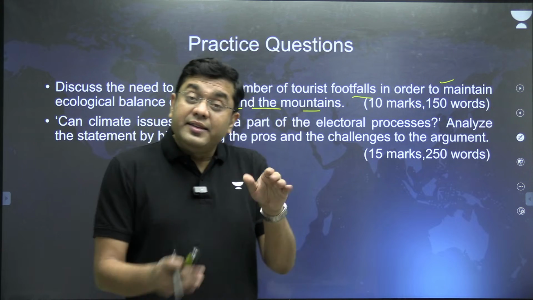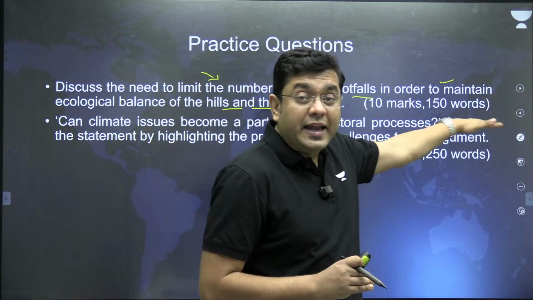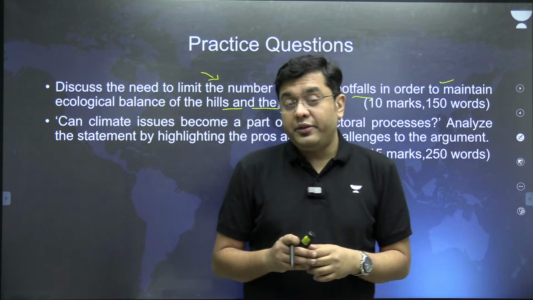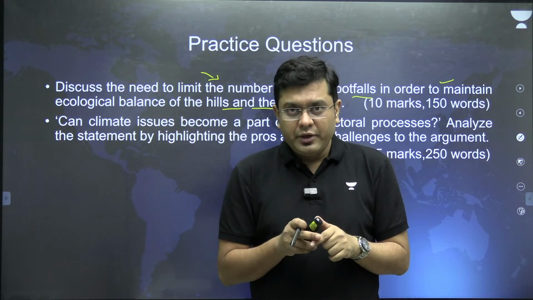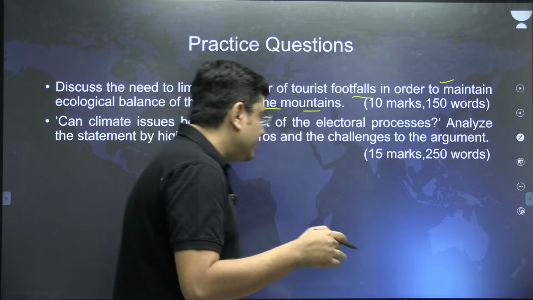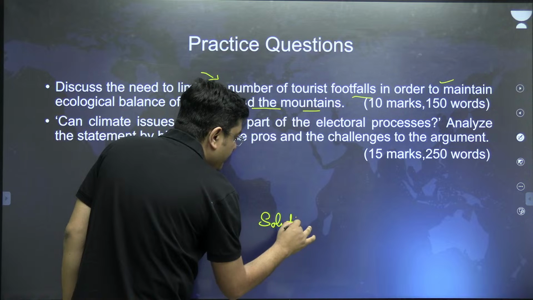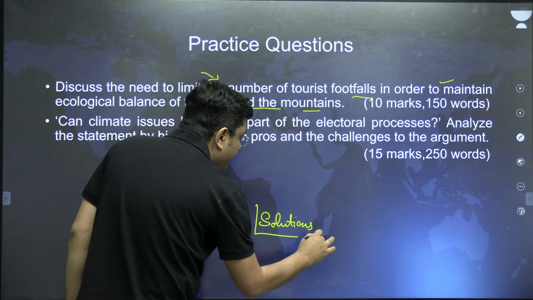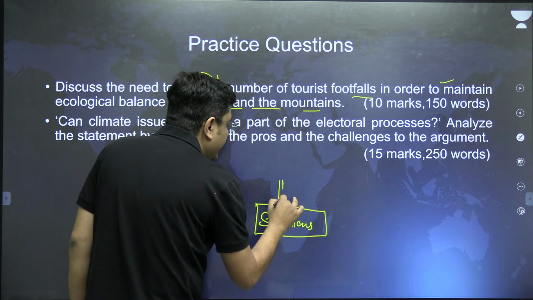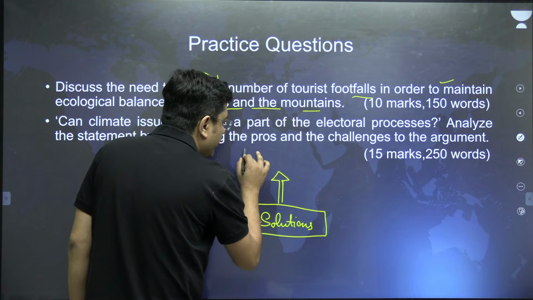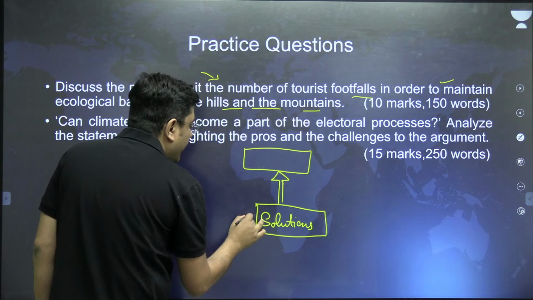Always advisable that by this point of time, because it is a 10-mark question, you won't have that much space. So use the bubbles or use basically the kind of graphical representation such as solution, and thereby provide the solutions in terms of blocks. Okay?